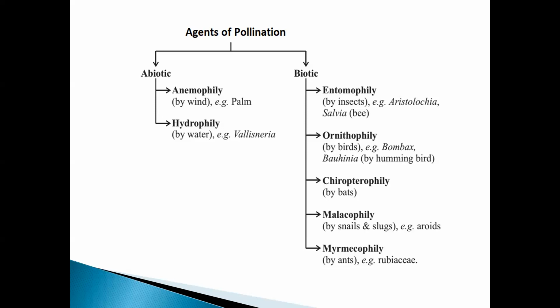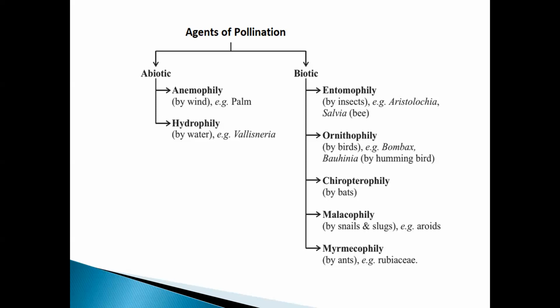In zoophily, we come across entomophily, ornithophily, chiropterophily, malacophily, and myrmecophily. So these are the different pollination types that come under zoophily. Zoophily is nothing but pollination by animals.